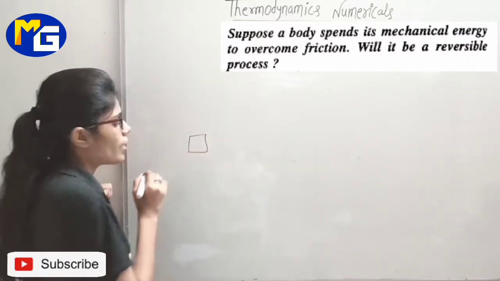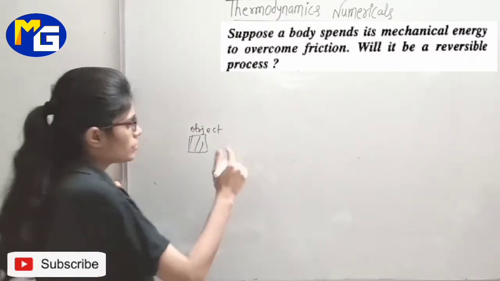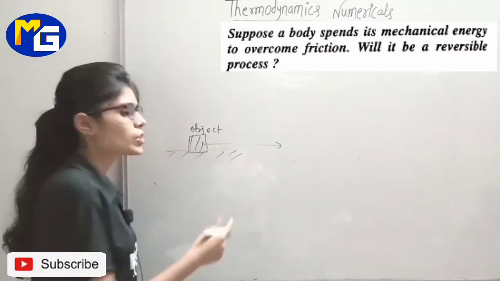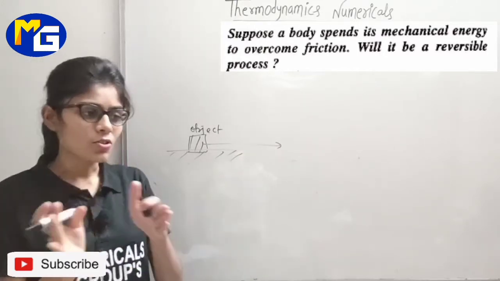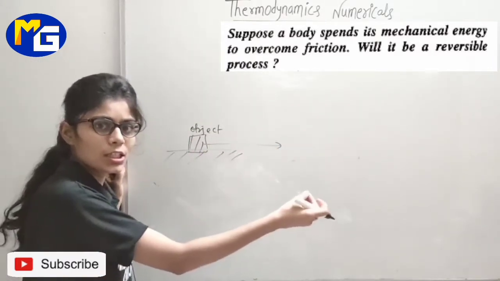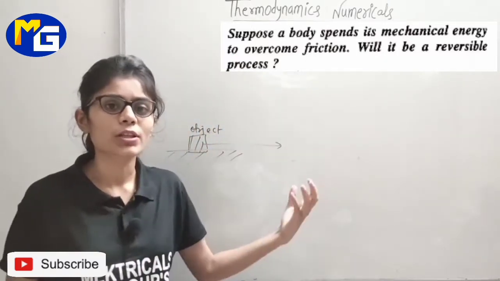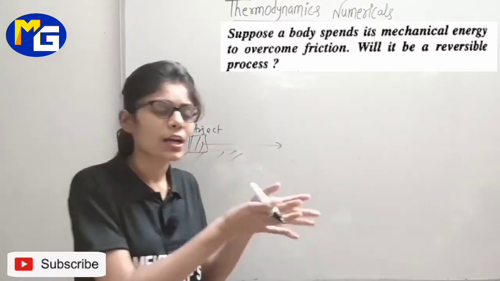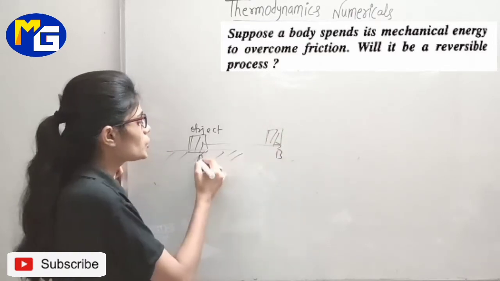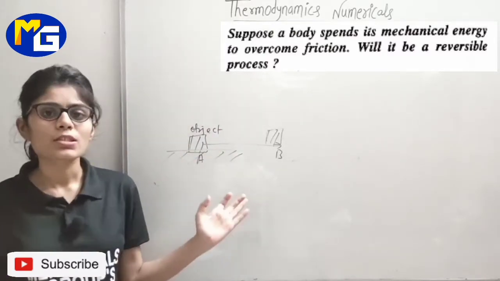Consider this is an object. Okay, this is an object, and this object is moving. It is in motion, and it is kept on a surface, because we are talking about friction, so consider the surface. Now when this object is in motion, we are considering that it is expending its energy to overcome the friction. In overcoming the friction, अब ये move कर रहा है, इसके पास friction है, तो इससे इसको ओवरकम होना है, तो कुछ एनर्जी है क्या कर रही है, उसमें एक्सपेंड कर रही है. And consider this is reaching another point from A to B. Okay, so is this process a reversible process?